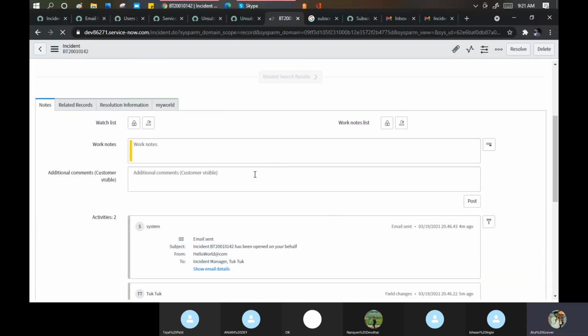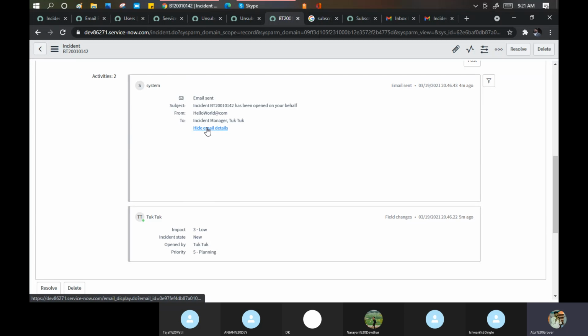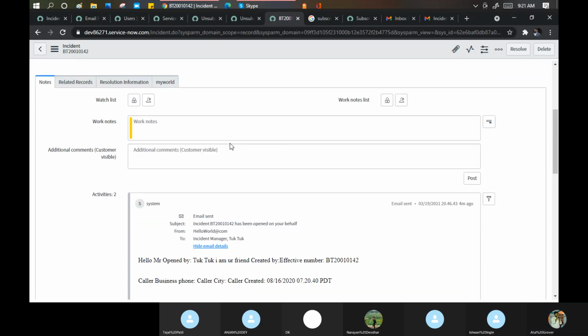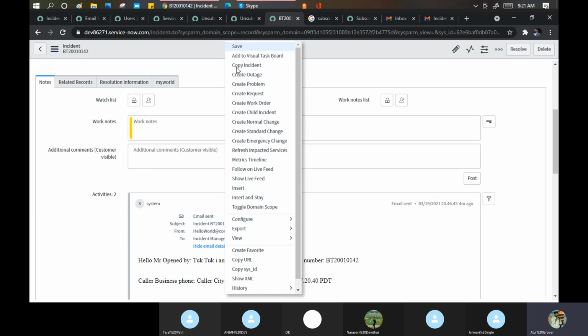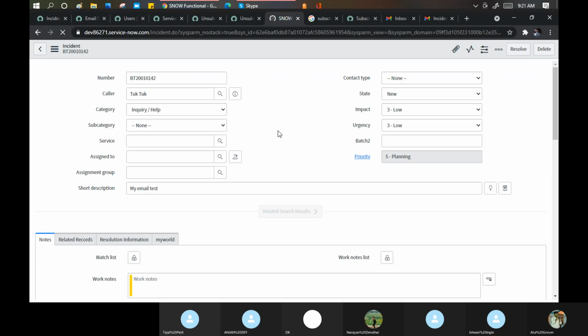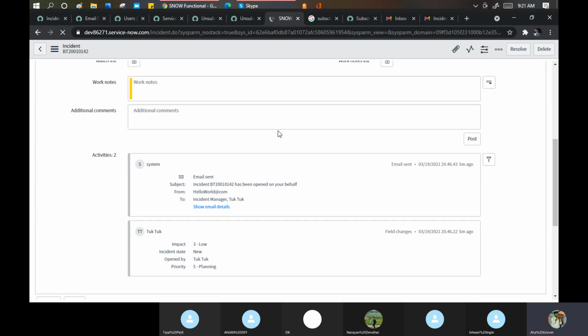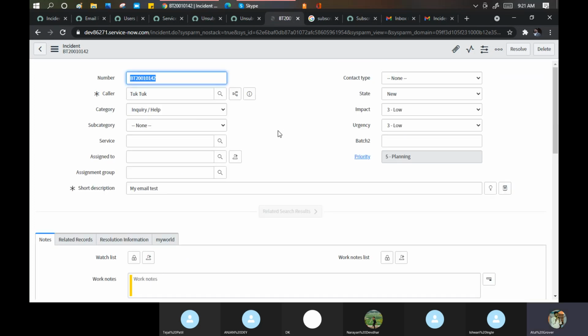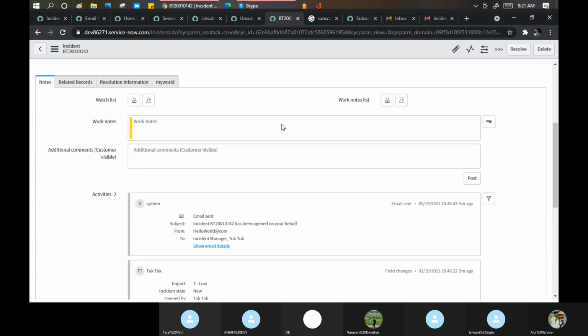This is the email which went out, right? Which we just saw. Okay. Now what happened? Why is the email not there? Now the question comes, Atul, I sent an email, but it is not showing in my incident. Where can I check that part?